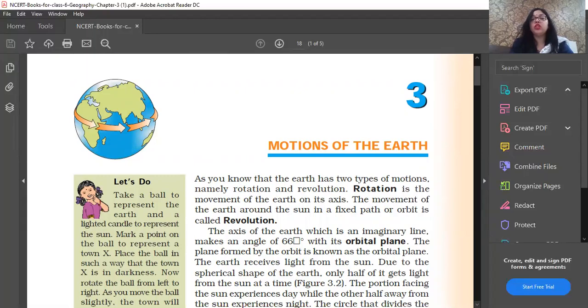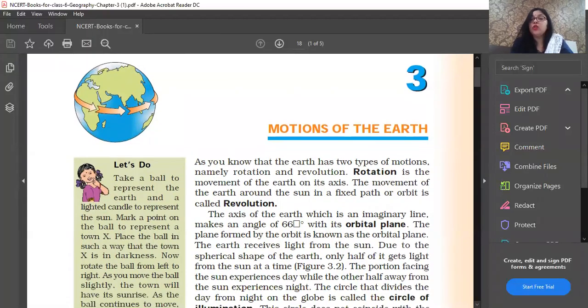Now what is actually rotation? When the earth moves on its axis, it is called rotation, and when the earth moves around the sun on a circular path, that is called revolution. I have told you that you can do this as an activity also. Imagine that you are the earth and you make any object the sun. When you are just moving in one place, that is your rotation. When you move on a circular path around the sun, that is called revolution. I hope it is clear to you.